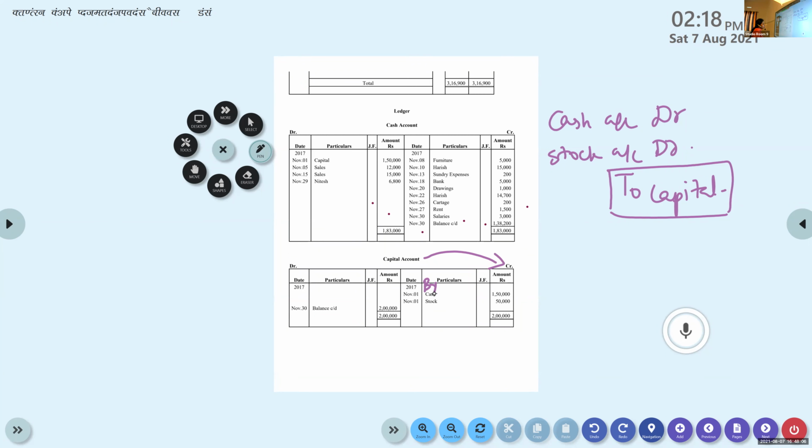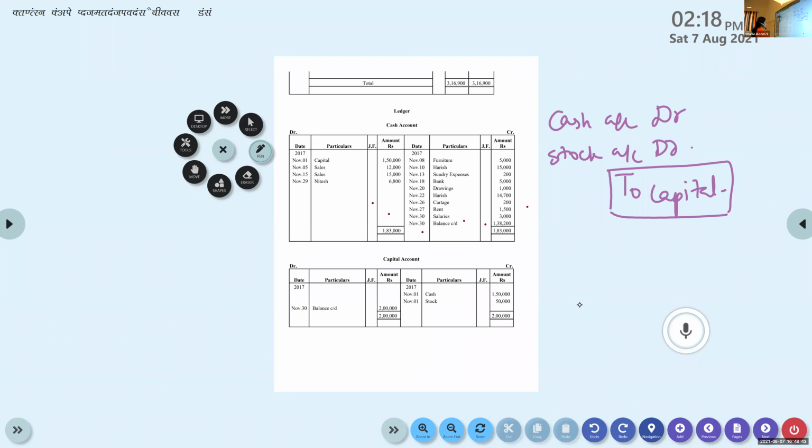So balance it now. Here also, you don't have any amount on the debit side. It is 0 over there. Balancing is okay now.